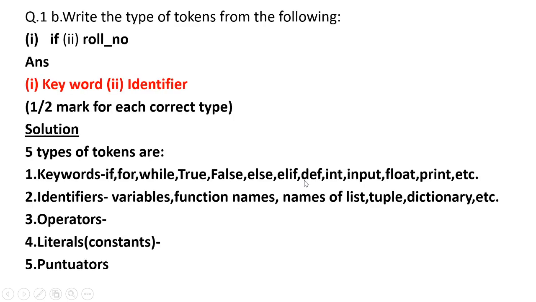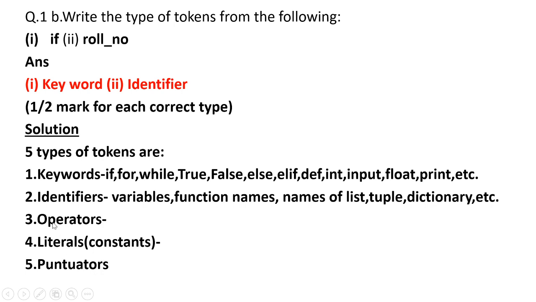Now the second question of your sample question paper is: write the types of tokens from the following. Now if is a keyword. You all know you have used if, for, while, else, elif, def, print, input, all these are keywords. Keywords can be used only by the compiler. We cannot use them as our variable names. So these are all our keywords. Now they have asked about 5 types of tokens here. There are 5 types of tokens: keywords, identifiers, operators, literals and punctuators.